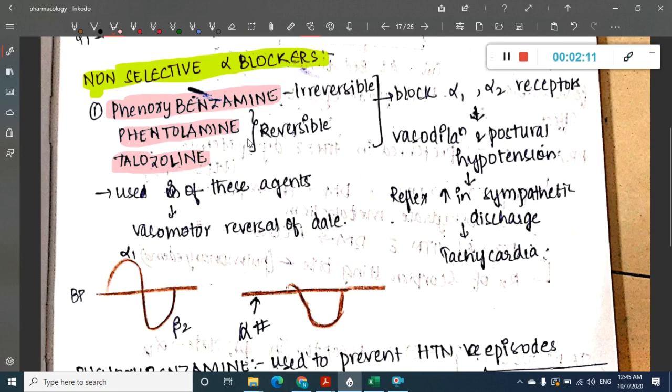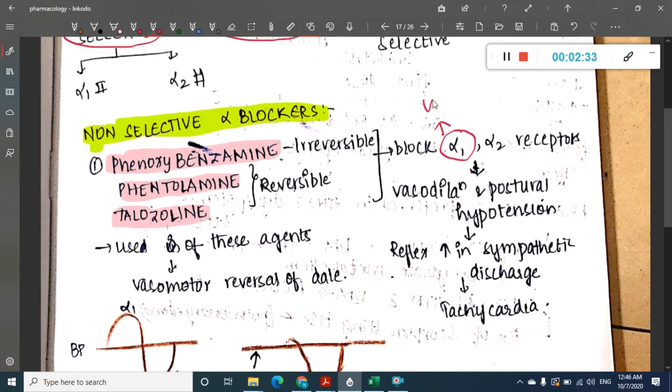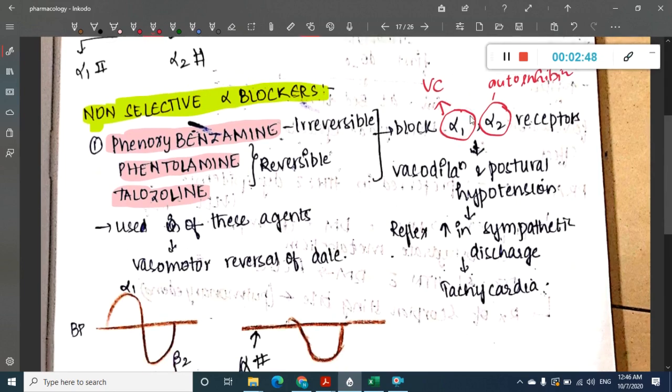All these will block both alpha 1 and alpha 2 receptors. You should remember, because they are non-selective, that means they will block both alpha 1 and alpha 2 receptors. If you remember, the alpha 1 receptor is present on blood vessels and causes vasoconstriction, whereas the alpha 2 receptor is an autoreceptor, which causes autoinhibition.